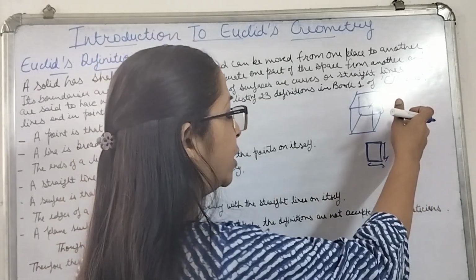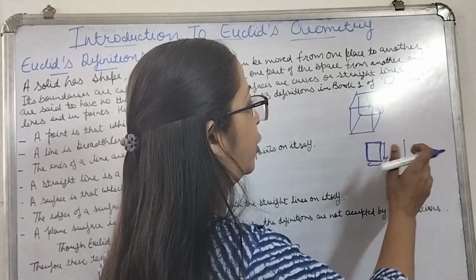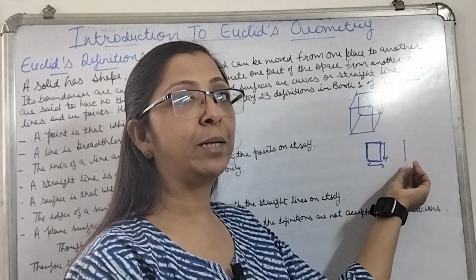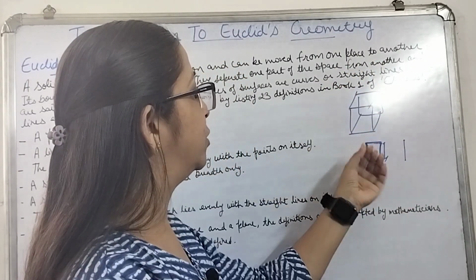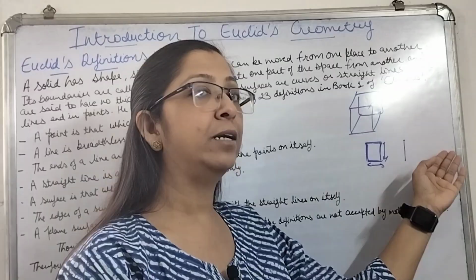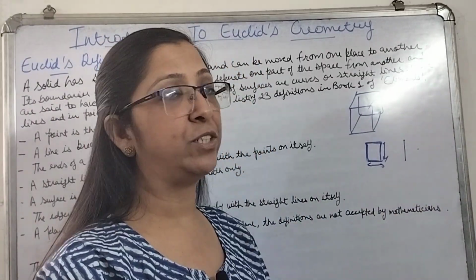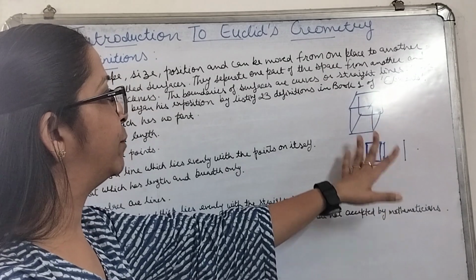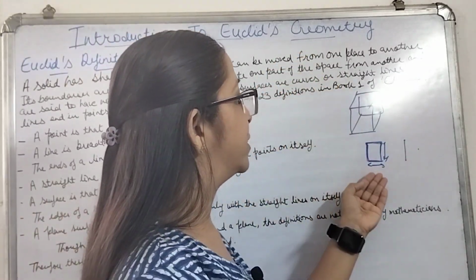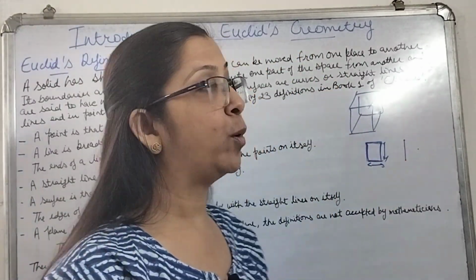Now the ending point of this line is your point, which is having no dimensions. So from 3 dimensions to 2 dimensions to 1 dimension and ending at your dot, that is a point with no dimensions. So this is how he described your solids, surfaces, lines, and your point.